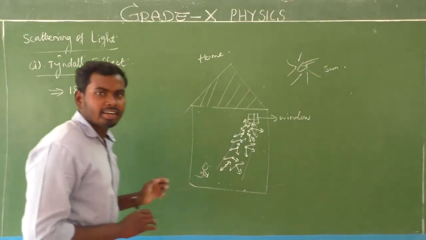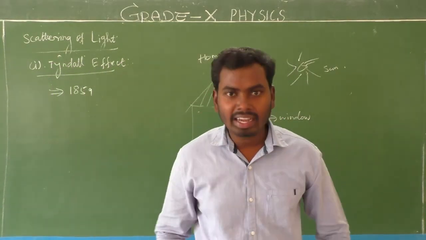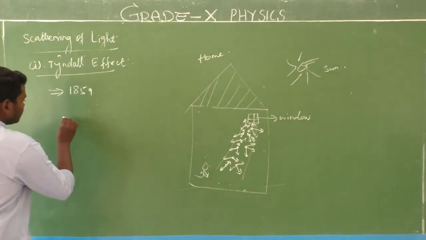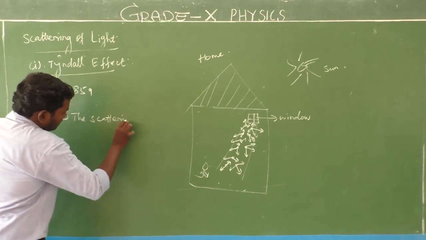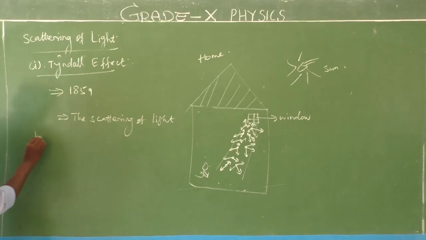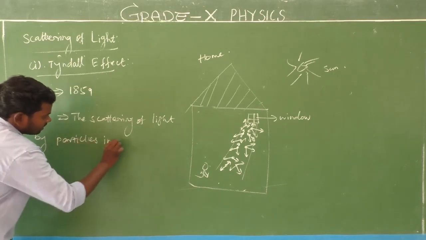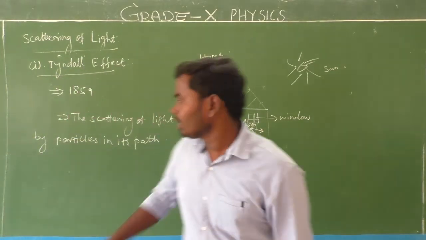Yes. So what is the Tyndall effect, sir? The Tyndall effect is nothing but the scattering of light by particles in its path. That is called the Tyndall effect.